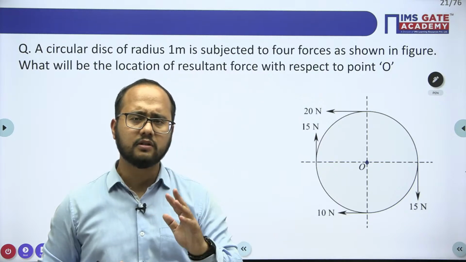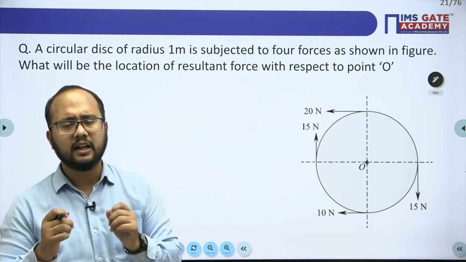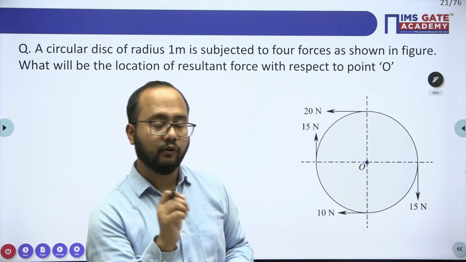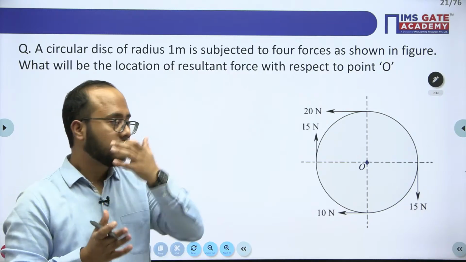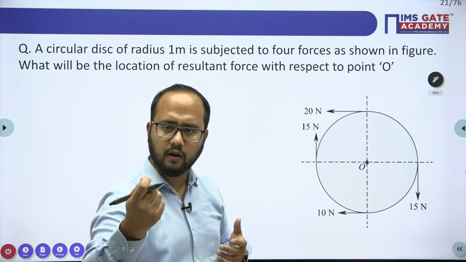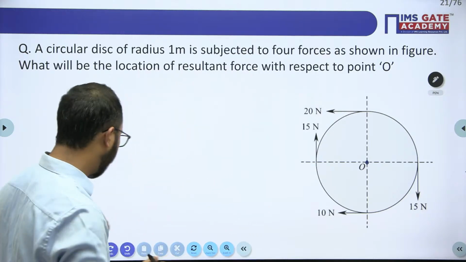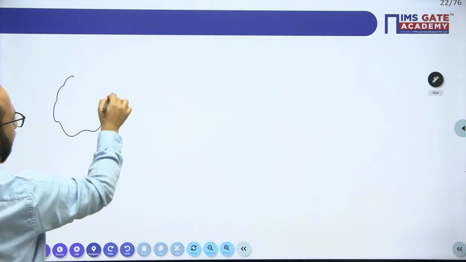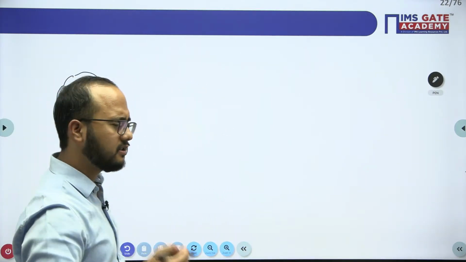For a concurrent force system, it is very easy. But for a non-concurrent system, we have to be very careful regarding the location of the resultant value. So I will explain a small concept here, then you have to answer this question. After discussion of this particular concept, you should answer this question.